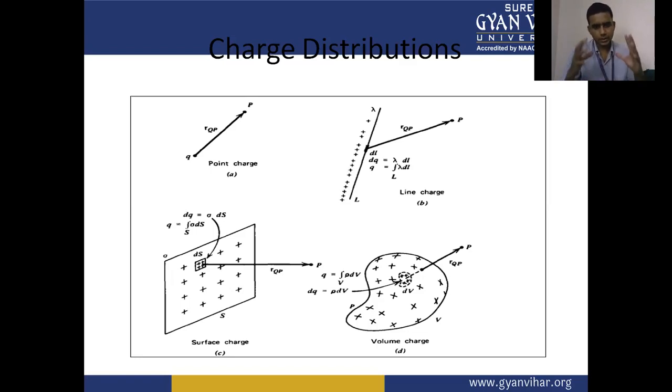Similarly, in the case of the surface charge density or distribution, we generally take an incremental or small area dS, through which we calculate the small charge density, and it is based on the distance r.